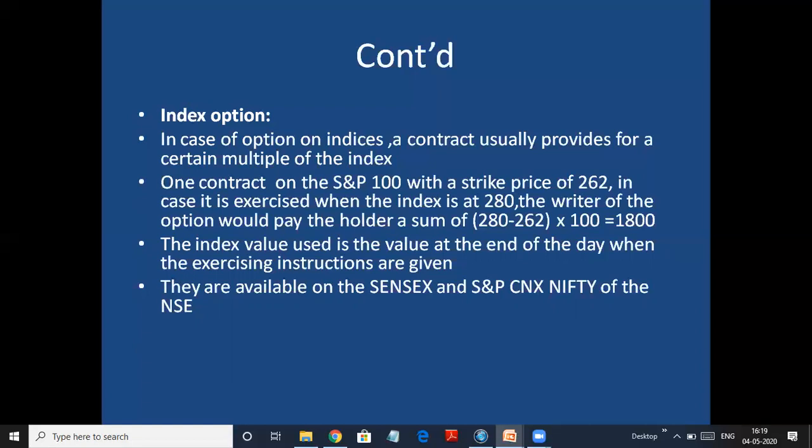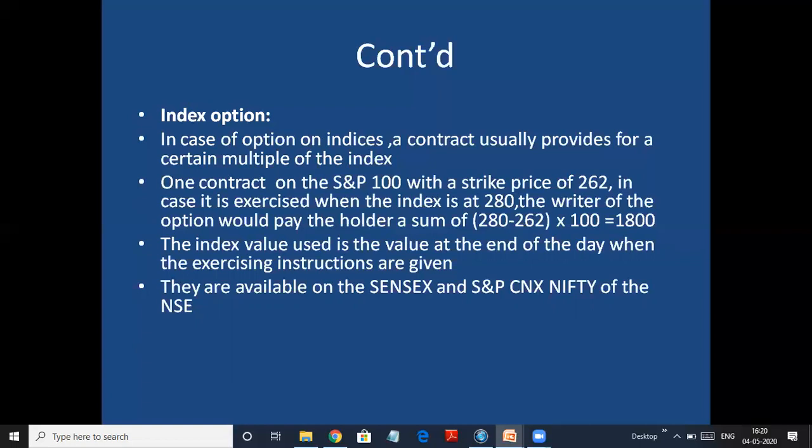Now who is the writer of the option? The person who is ready to sell. So he has decided to sell at 262 and in the market it is available for 280. So he is at a loss because he would have sold in the market for 280, whereas he is selling it here for 262. Whereas the buyer is in the gain. The buyer can buy it for 262 instead of buying it for 280. So the seller is at loss. At loss of how much? 280 minus 262. That is 18 rupees into 100, which is the lot size of S&P. So 1800 is the loss of the seller, which he has to pay to the holder of the option, that is the buyer of the option, because it is his gain.